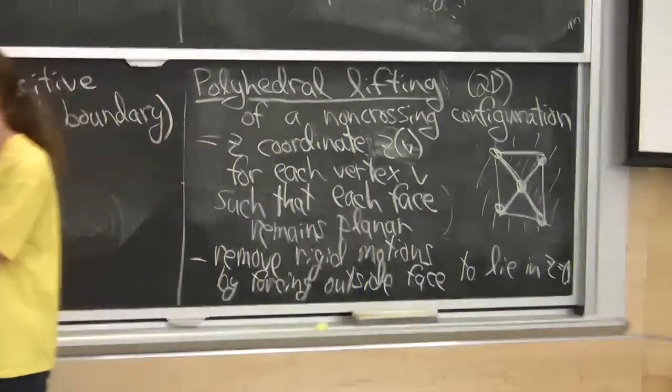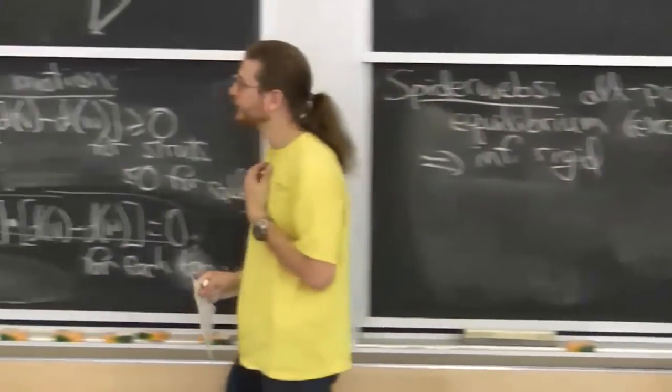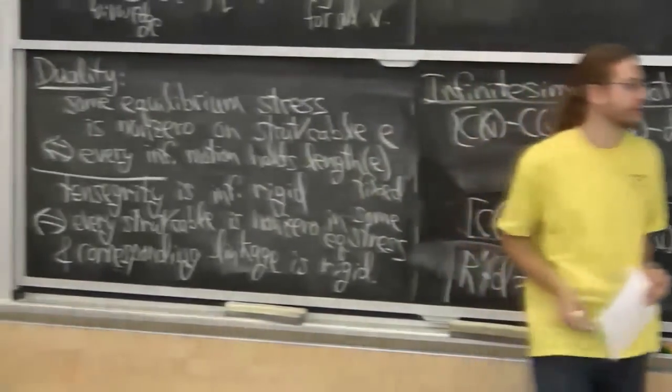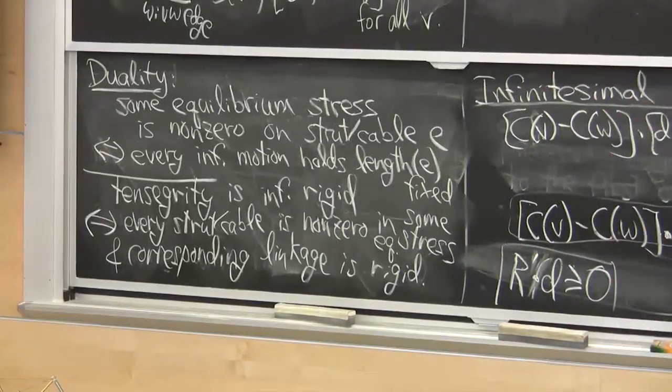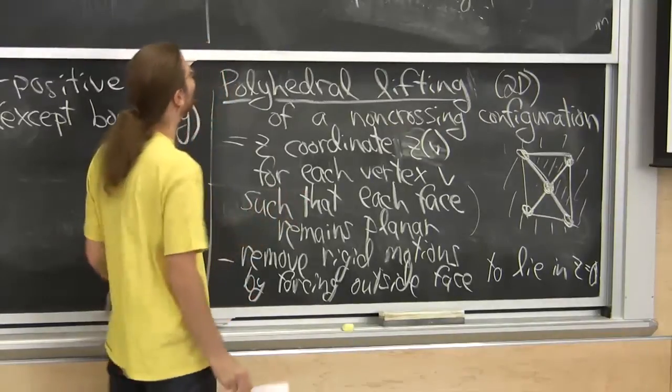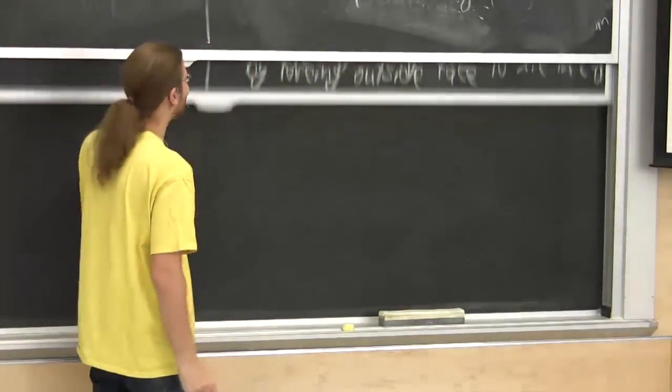Now, this is a lot like stresses. In fact, it's identical to stresses. It's probably not obvious, but just like stresses where you could set everything to 0, here you can also set everything to 0. It's not a big connection, but it turns out they really are the same thing.